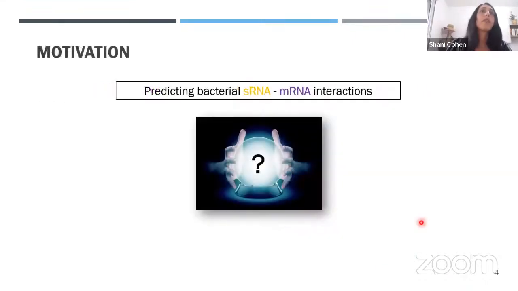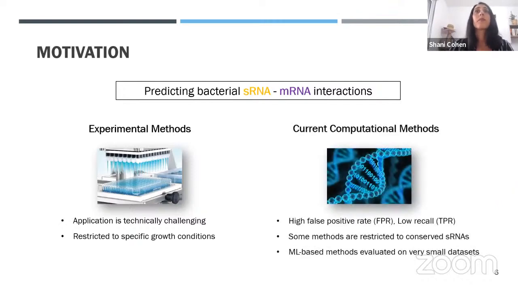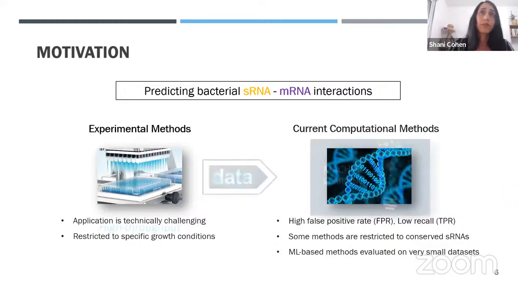And why should we predict mRNA-sRNA interactions? So today there are several experimental methods for identifying sRNA-mRNA interactions, but their application is technically challenging in practice. In addition, these methods are restricted to specific growth conditions. The current computational methods have a relatively high false positive rate and a low recall. Some of these methods are restricted to conserved sRNAs, and most of the machine learning-based methods were evaluated on very small data sets or used a very limited set of features.